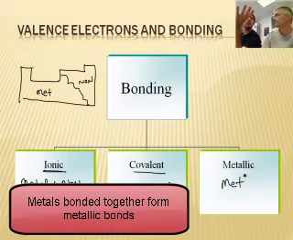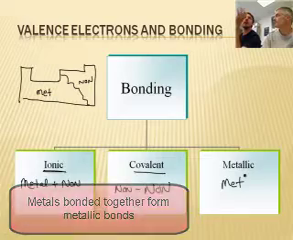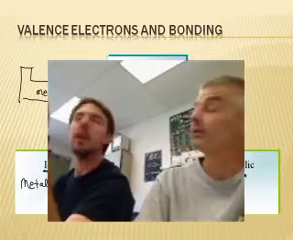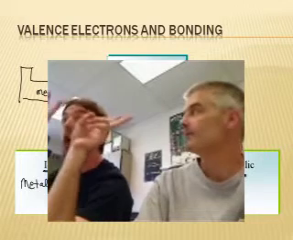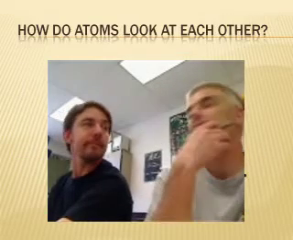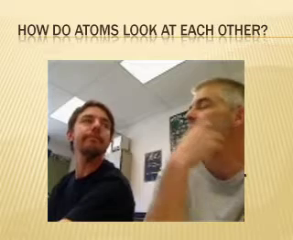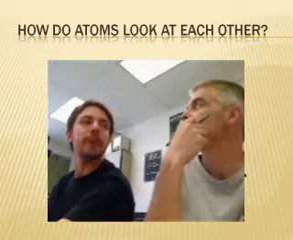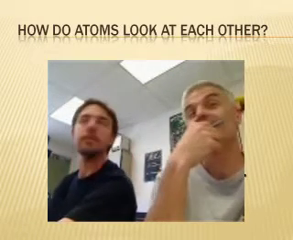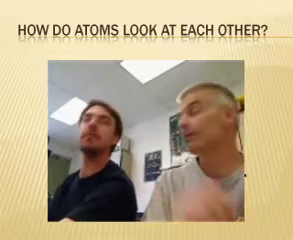So my question then is, an atom doesn't really know that it's a metal or a non-metal. It probably doesn't. How do they know what kind of bond to form with another atom? Well, I think we have a video clip that would help us with that. So how do atoms actually view each other? Why don't we watch this little clip?